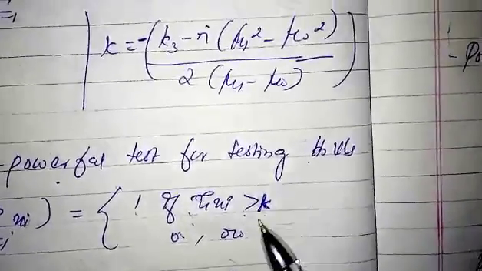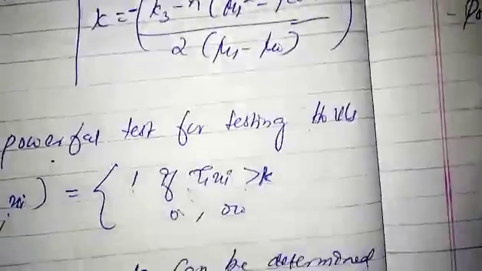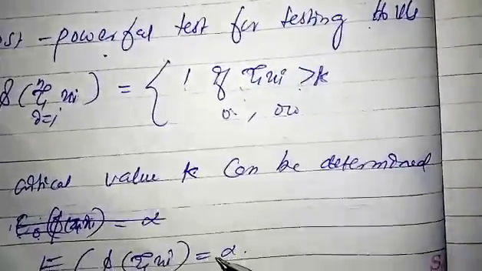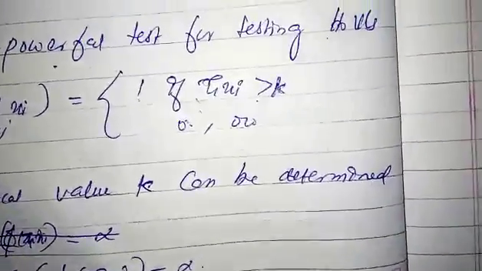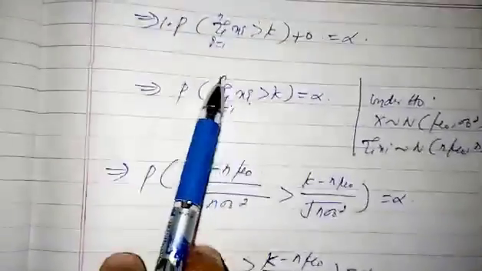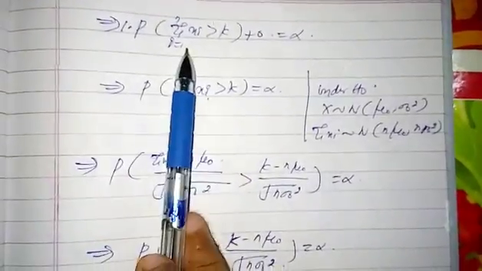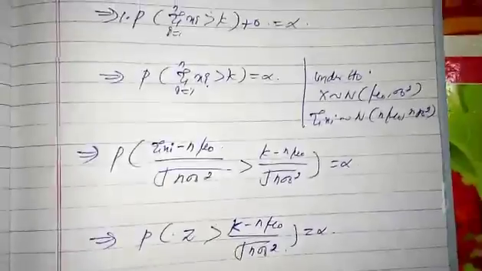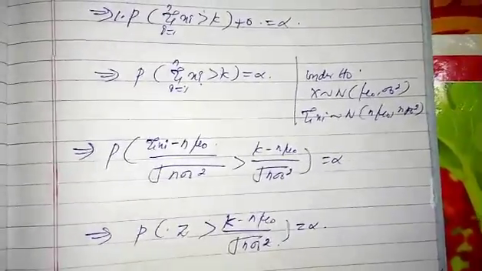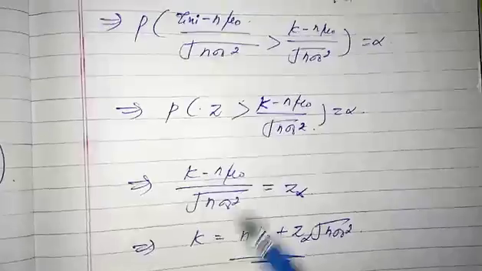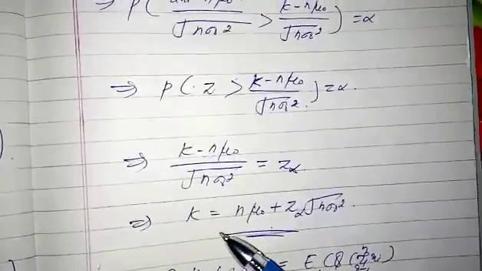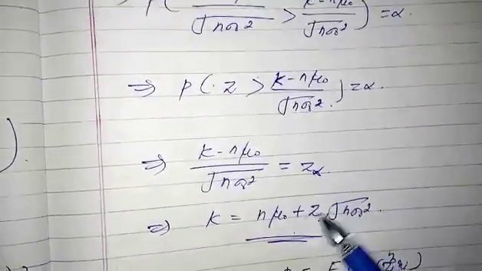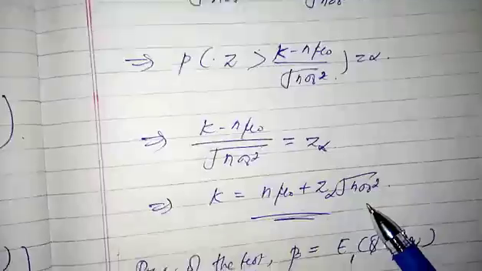Then we obtain the critical value k using the size of the test. Here x is a normal random variable, and we transform that into standard normal. Then we simplify that term and can write k equal to n mu naught plus z alpha square root of n sigma naught square.